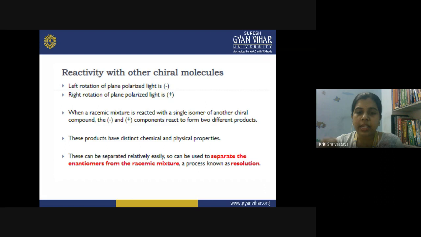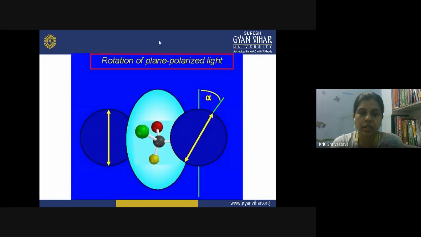You can separate them easily only by using methods like resolution. So what is resolution? It is the process in which you separate the two enantiomers from their mixture. Again, this is your plane polarized light passing through the chiral molecule and observing a rotation by alpha. So what is this alpha? Alpha is your specific rotation.